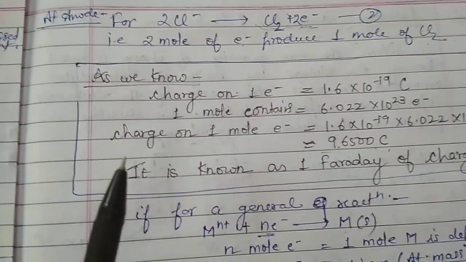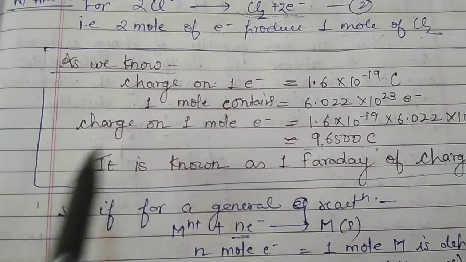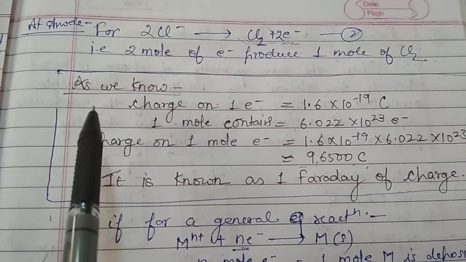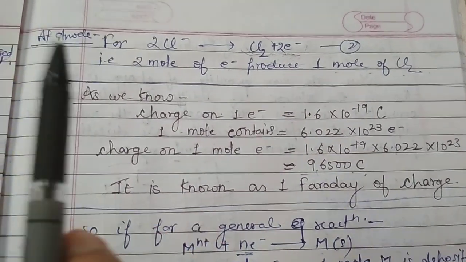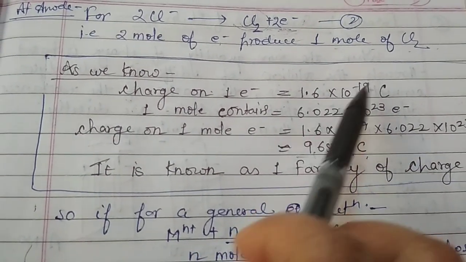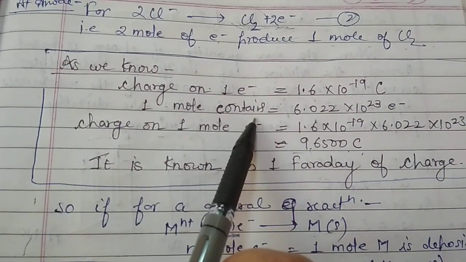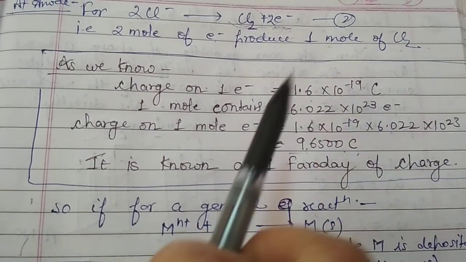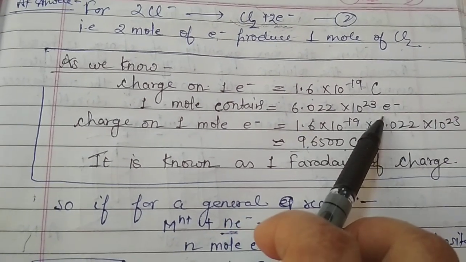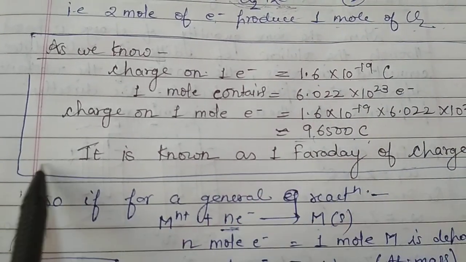Now we'll derive the formula for Z. For that we must first know the charge on 1 mole of electrons, because we are talking about the number of moles of electrons. We know that the charge on 1 electron is 1.6 into 10 raised to the power minus 19 coulomb. And we also know that 1 mole contains the Avogadro number of electrons, that is 6.022 into 10 raised to the power 23.